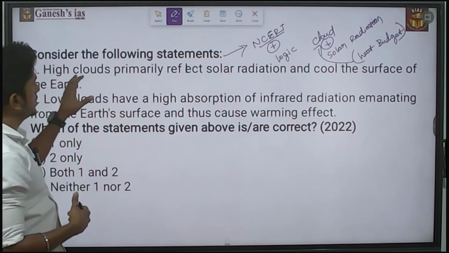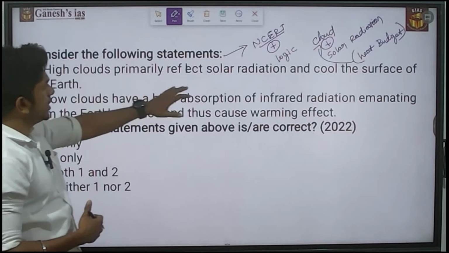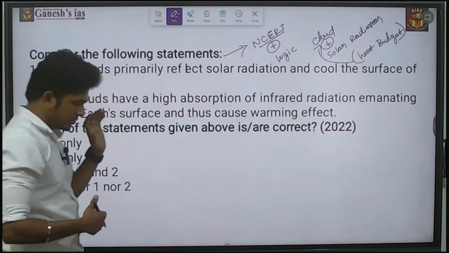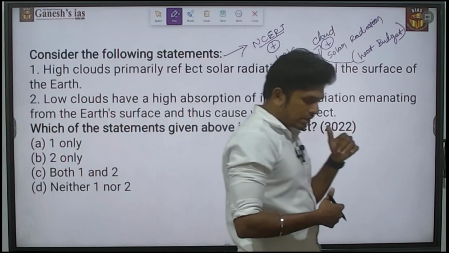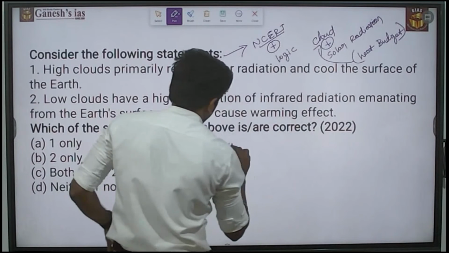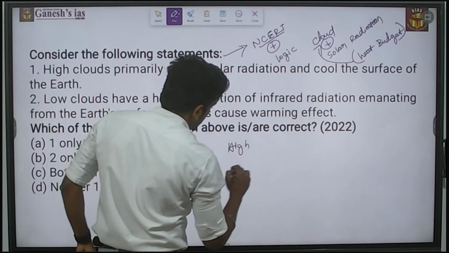The high clouds primarily reflect the solar radiation and cool the surface of the earth. First of all, you have to know that when it comes to the types of clouds, there are high clouds, middle clouds and low clouds. High clouds start from 6 kilometers and are at a higher altitude. Next, the middle clouds start from 2.5 kilometers.